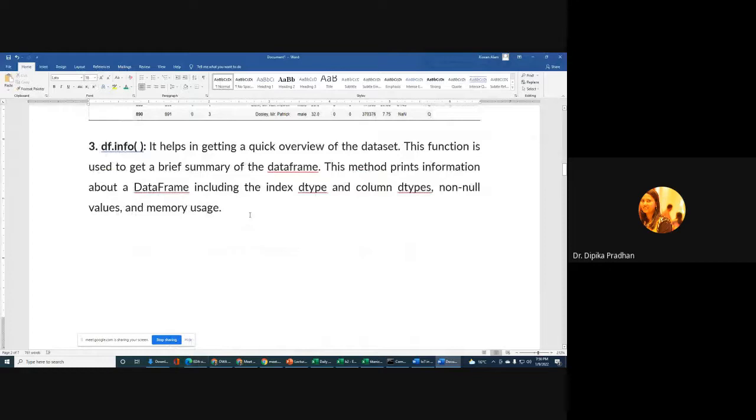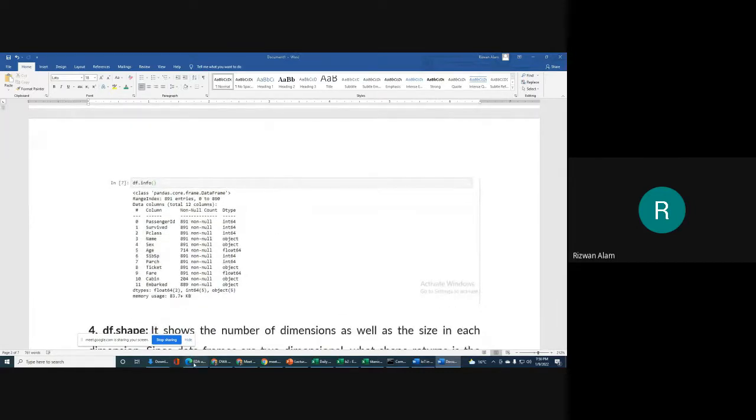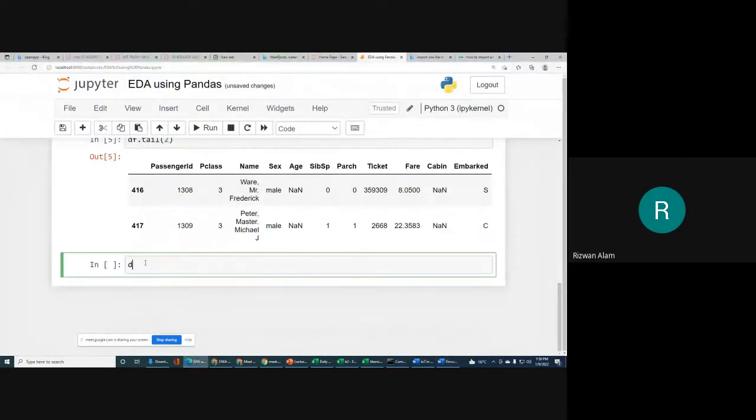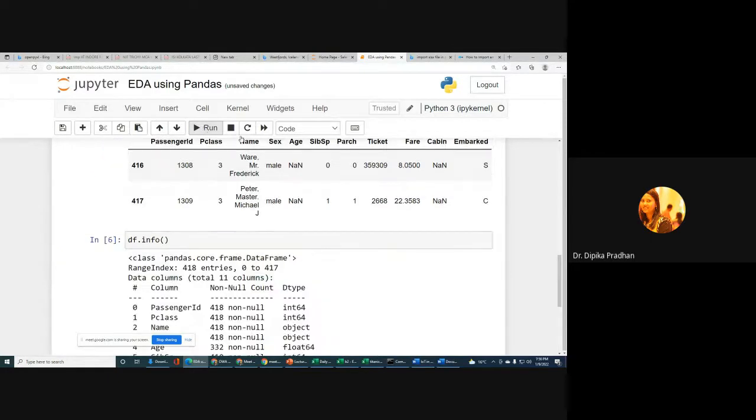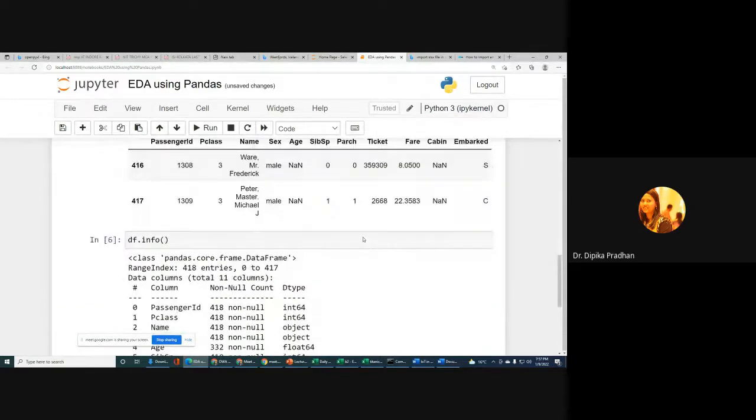So next we will go for df.info. Info will give you a quick overview about your data set. So we will try df.info. Sir, it is taking the 5 rows, but whatever data is in the Excel sheet, it is not displaying, sir.